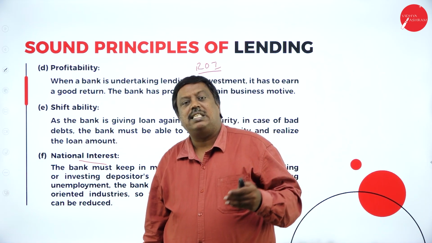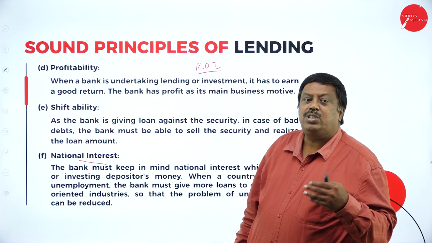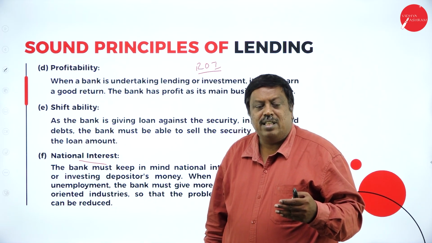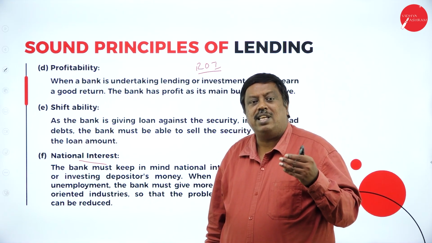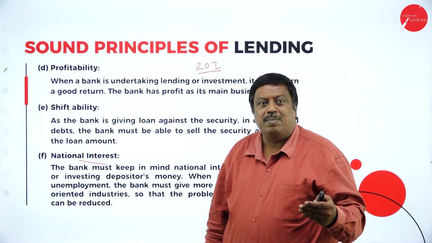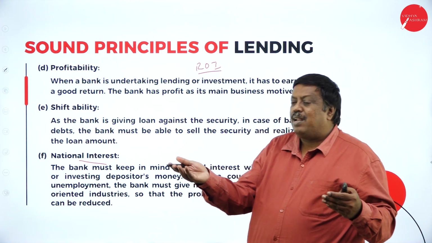the banking sector has to support those industries wherever funds are required for the benefit of business activities. If they provide support to business activities, employment can be increased.